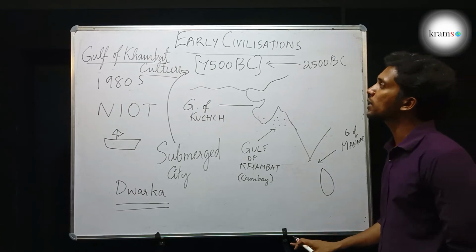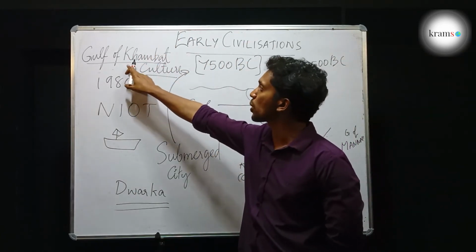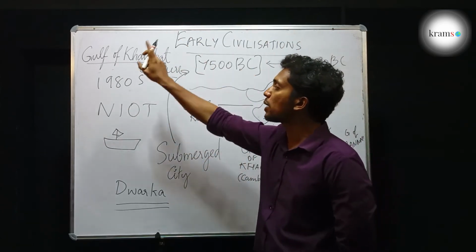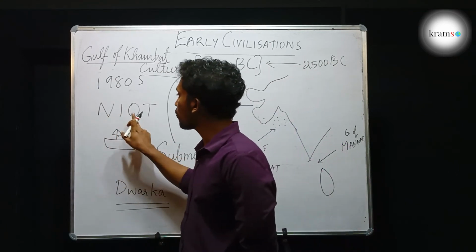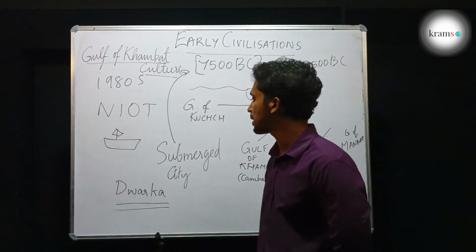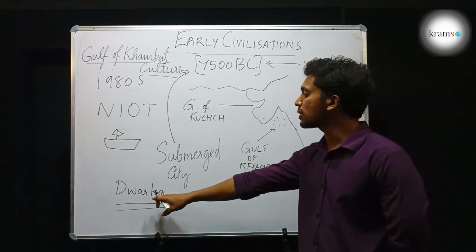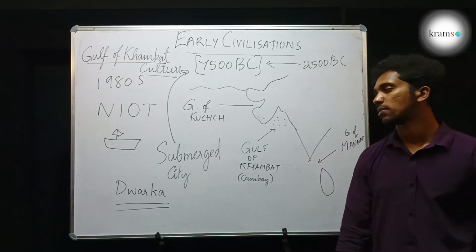So very few points are there. There was an ancient civilization in India before Indus Valley civilization, which was known as the Gulf of Kambat culture, which existed around 7500 BC. It was identified by the National Institute of Ocean Technology in the 1980s. Some people consider it as the mythological city called Dwaraka, which was the city of Lord Krishna.